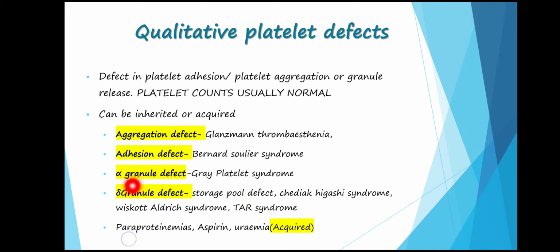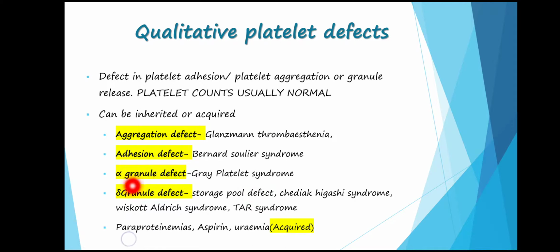Now we shall see the differences and similarities in these two disorders. Very often questions are asked in the entrance exams, and problems are based on these facts which I am telling right now. So both are inherited and both are autosomal recessive in inheritance. Second, the defect is in the GP1B-9-5 complex, while here the defect is in the glycoprotein 2B3A complex. So this is the first difference.